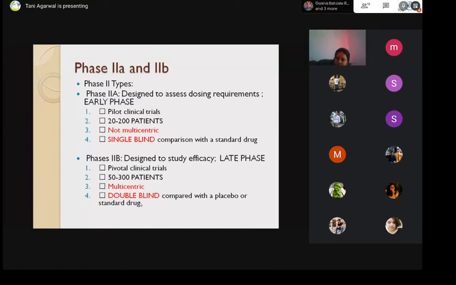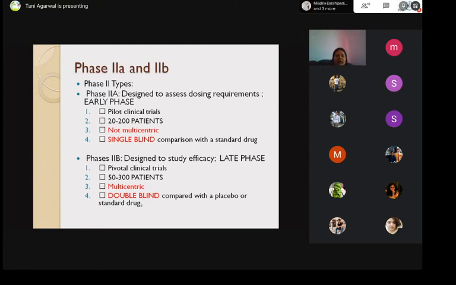Now, phase 2A are single blind comparison with a standard drug. Standard drug is the drug of choice which is already available in the market. It is already being used for that particular disease condition. Right? It is approved and it is already selling. That is a standard drug. And you compare your investigational drug with a standard drug in phase 2.